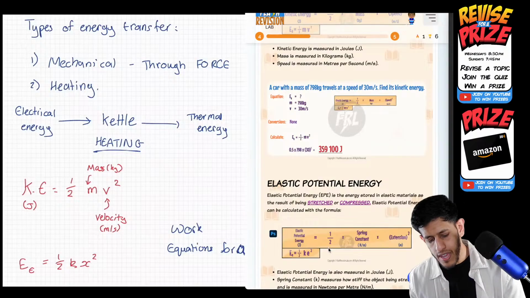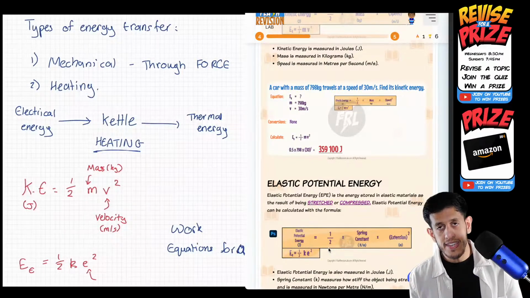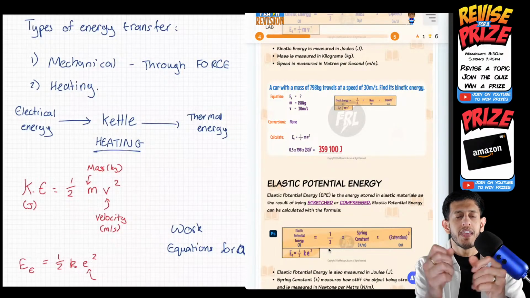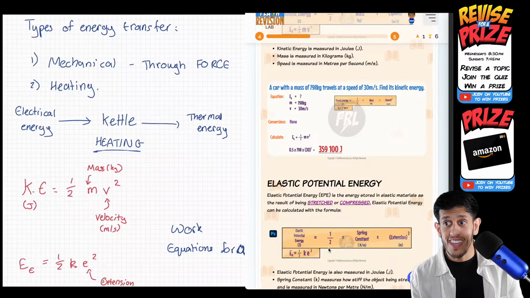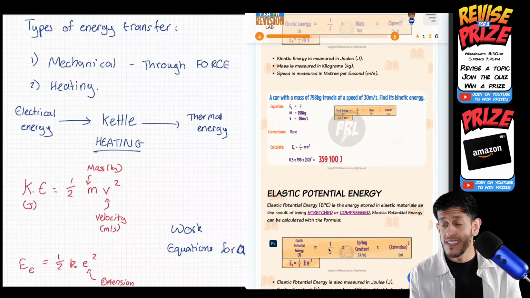So half k x. You can use e. I used to be taught x when I was in school, but it's changed now. Half k e squared, where e is the extension. When we talk about stretching something, how far it's been stretched from its original length is called extension. So that is a distance. Can anyone tell me what it should be measured in?